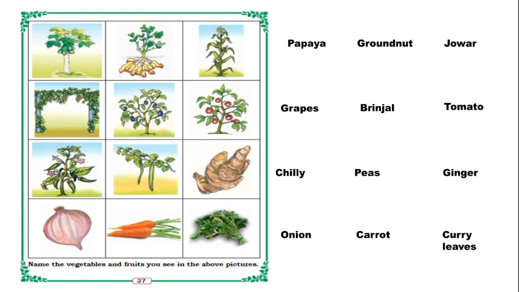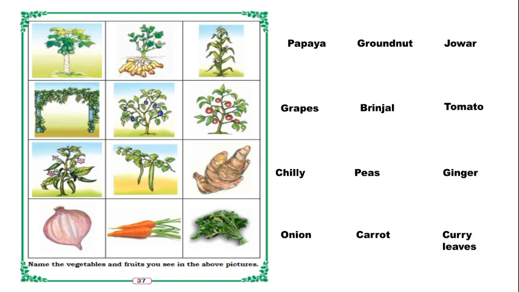from plants. Okay. Next. So here, children, so many plants are there. So all the plants we will use for different types of things. For example, papaya we will use for fruit. We will use the papaya fruit. Next is groundnut.